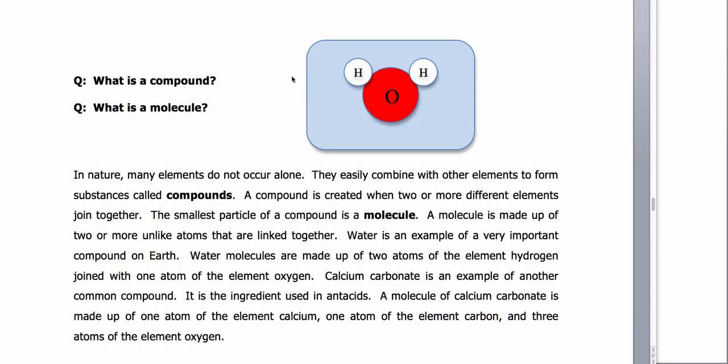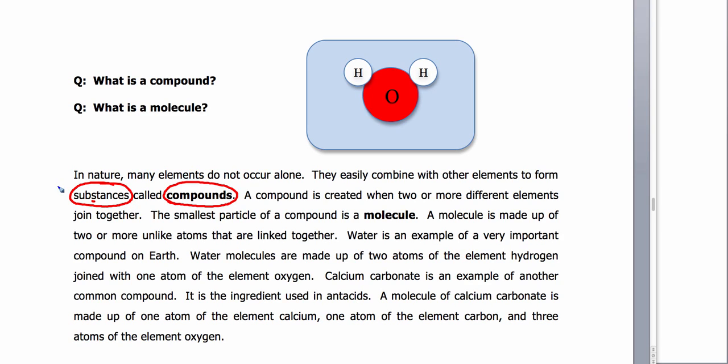Okay, so let's read this paragraph. This reading's about what is a compound, what is a molecule. These are your guiding questions as we read. So let me get a color here. All right. So in nature, many elements do not occur alone. They easily combine with other elements to form substances called compounds. So let's just circle this word compounds. This is a key word. It's an important word, compounds. And let's also circle substances. And let's circle this in red.